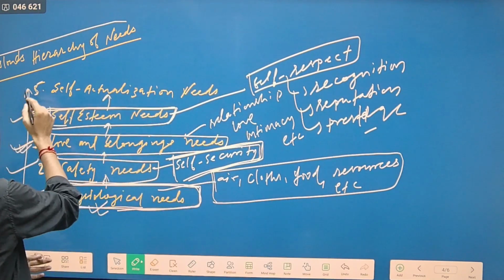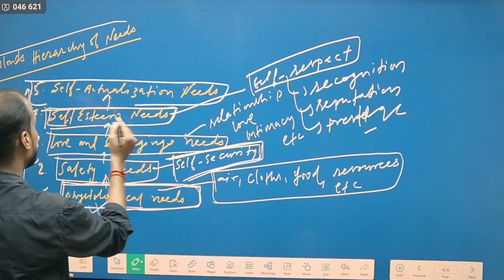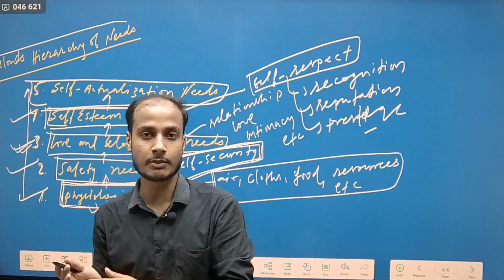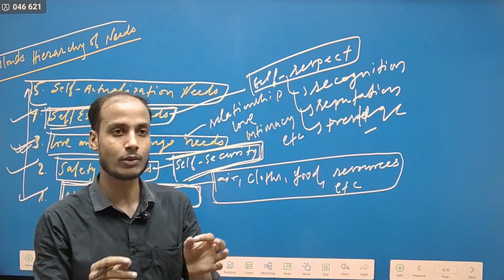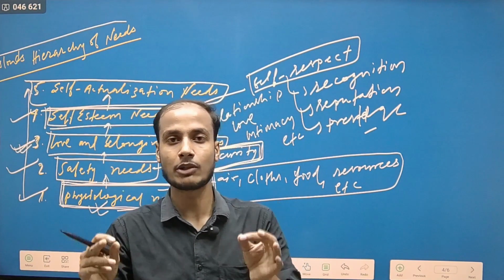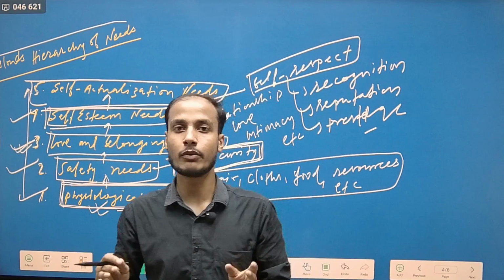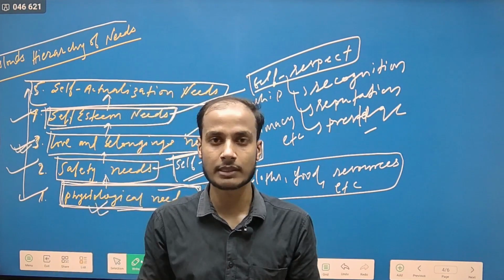move towards the last need, and that is self-actualization. What is the self-actualization need? Self-actualization need means you are in a state where you don't need anything. You just want to live peacefully. You have achieved everything, and now you want to enjoy all the achieved things and live peacefully.